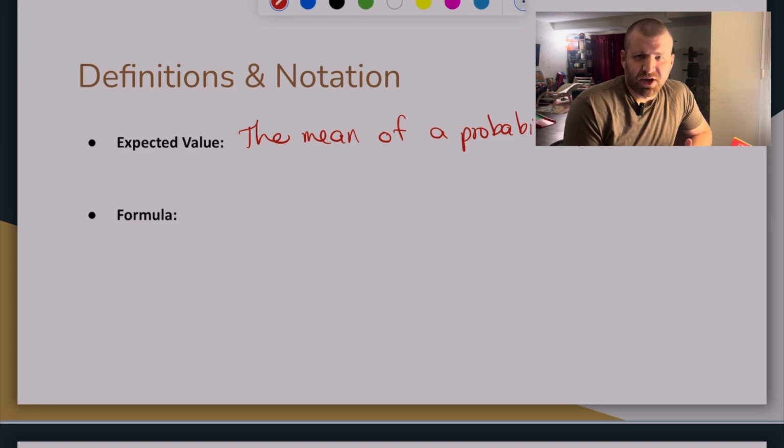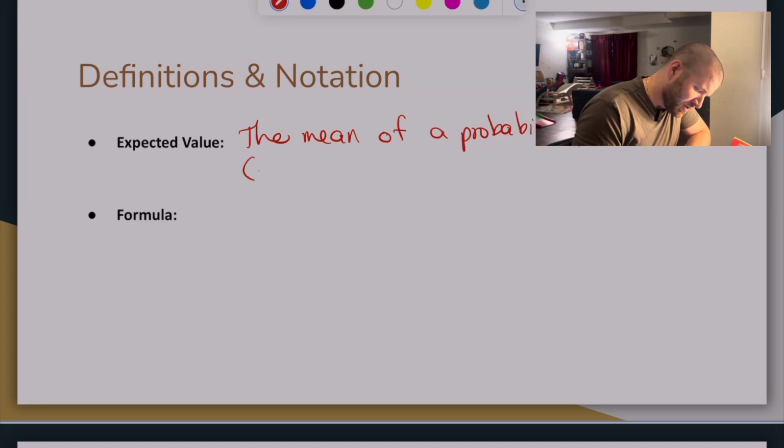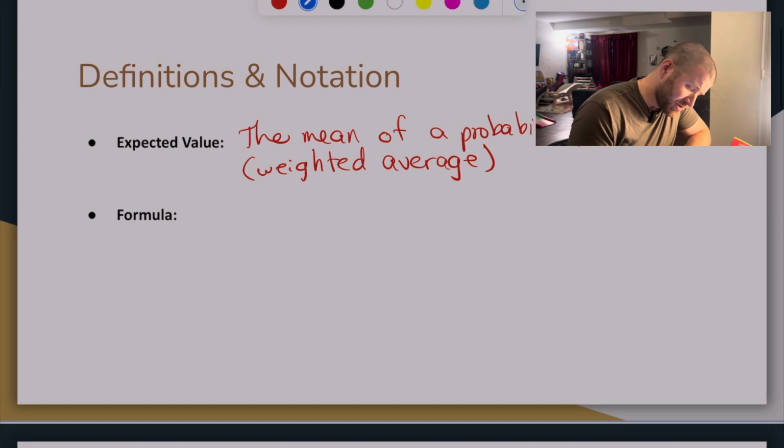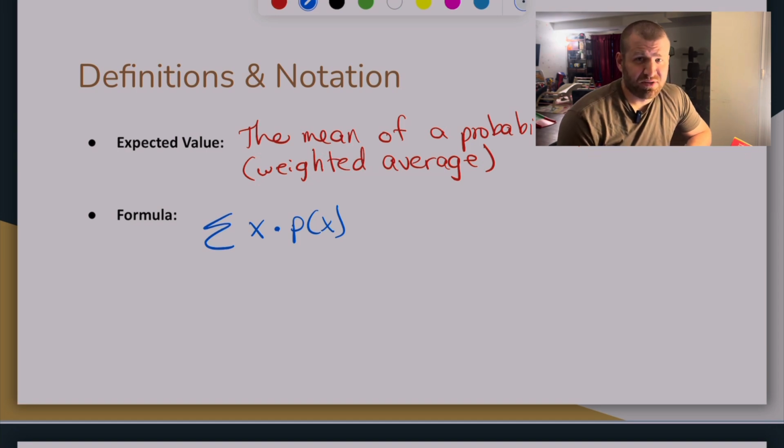So it's essentially like, think of it in easier terms. Think of this as just a weighted average. That's all it is. A GPA is an example of an expected value. But that's all it is. And so the formula for it looks exactly like that. It's a summation sign of x times the probability of x. So I'm going to essentially multiply the thing times the probability that it happens and add them all up.